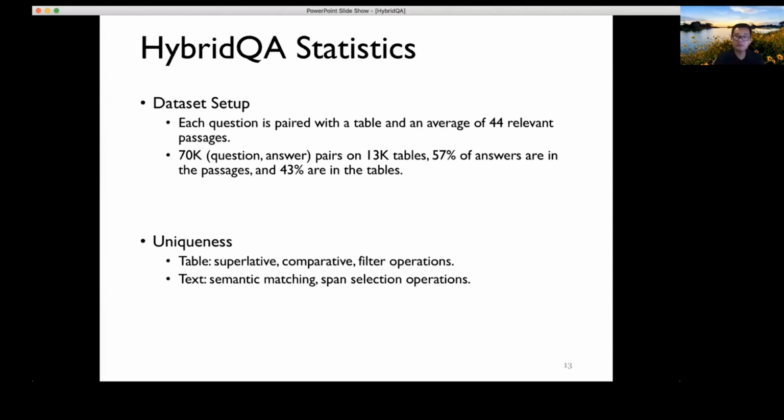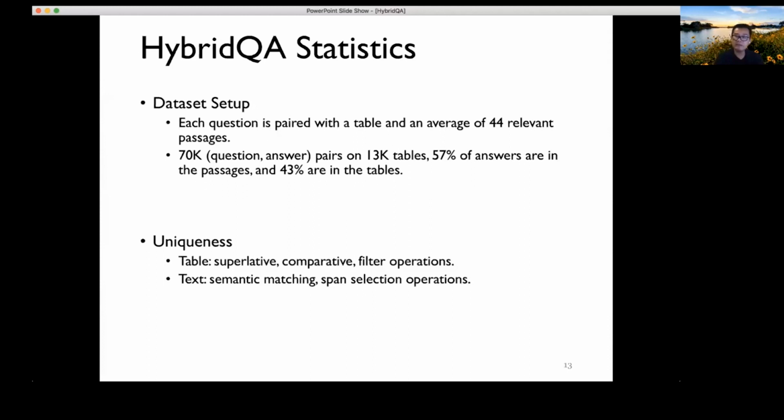Towards the end, we got about 70K question answer pairs, together with 13,000 tables, and about 57% of the answers are in a passage, 43% are in a table. But again, it doesn't mean that you can directly find an answer in one modality. You do need to have the capability to reason in both modalities to be able to give the answer.